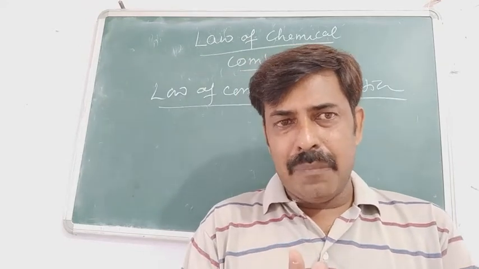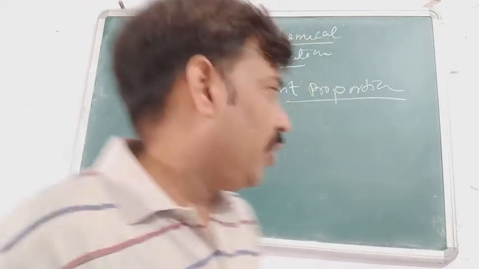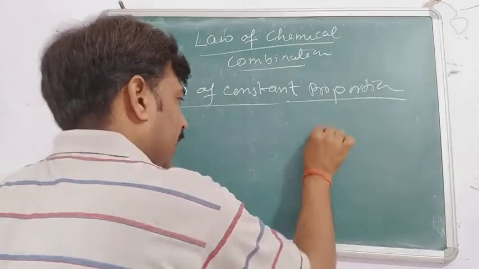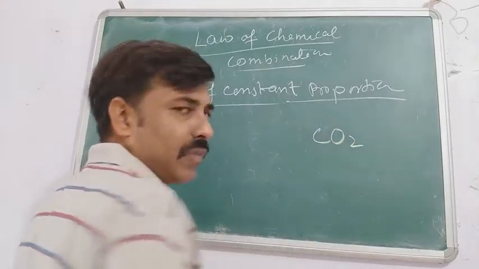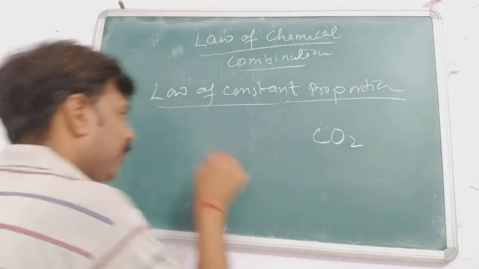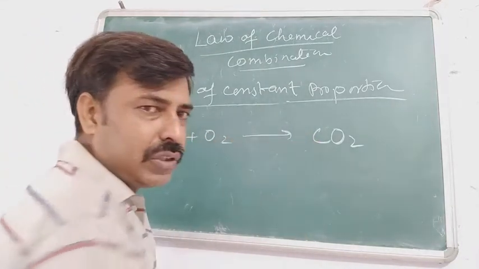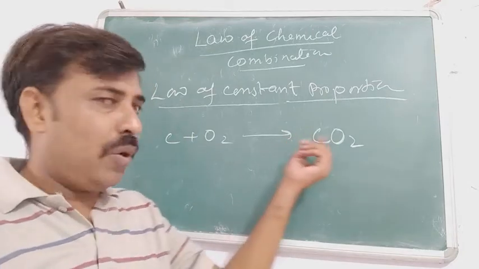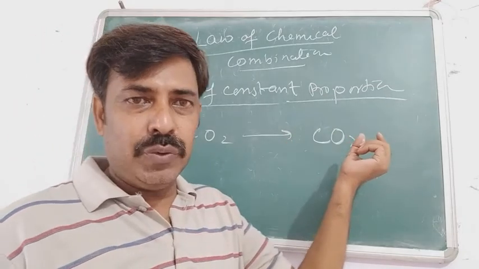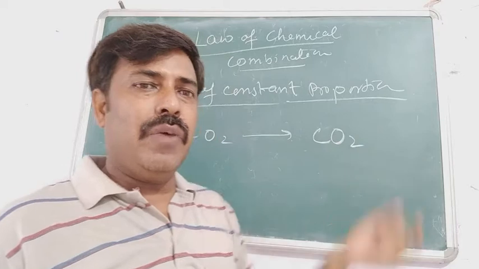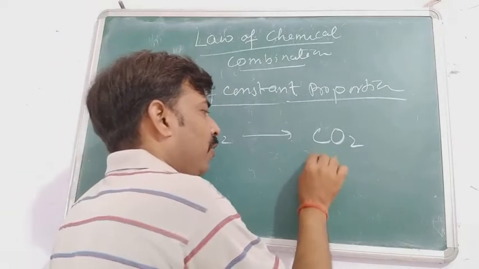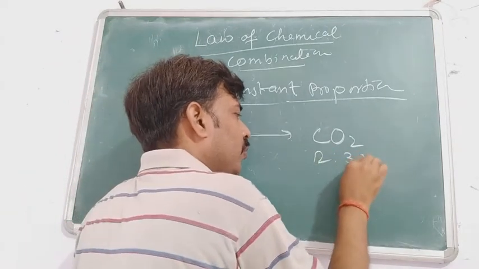When we take an example to explain this, if you are making carbon dioxide by direct treatment of carbon with oxygen, then what is the ratio of carbon and oxygen? 1:2 on the basis of number, and on the basis of mass it will be 12:32.